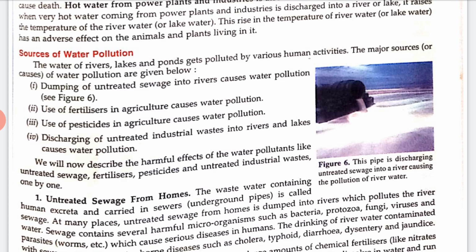Now let's talk about potable water. The water which is safe for drinking is called potable water. Clean, transparent or odorless water may not always be safe for drinking, because it may still contain harmful microorganisms, right? So how can we make it safe? By filtering, by using a candle filter, by boiling, or by chlorination, which means adding a chlorine tablet. A popular household water filter is the candle type water filter, right?